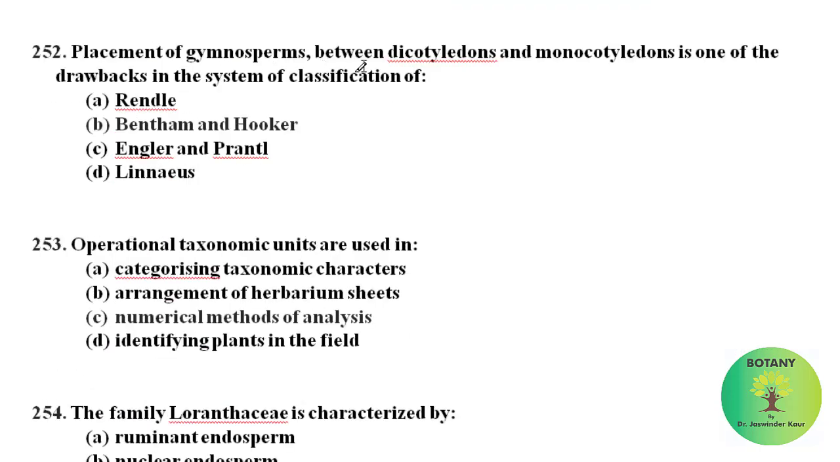Placement of gymnosperms between dicotyledons and monocotyledons is one of the drawbacks in the system of classification. Bentham and Hooker placed gymnosperms between the dicotyledons and the monocotyledons. Operational taxonomic units are used in... These operational taxonomic units are also called OTUs, and these are used in numerical methods of analysis. OTUs are the basic unit of numerical plant taxonomy.